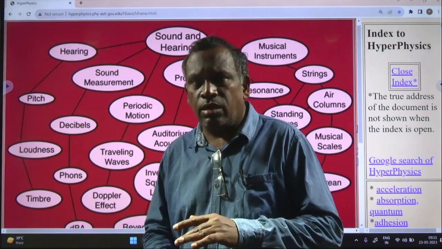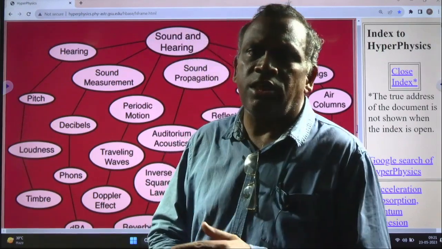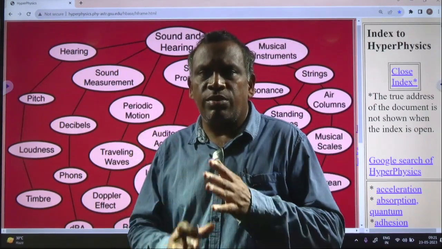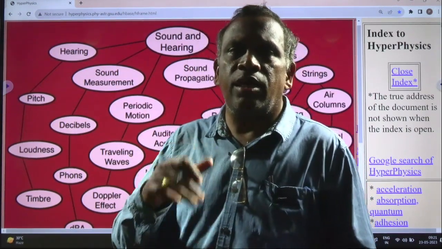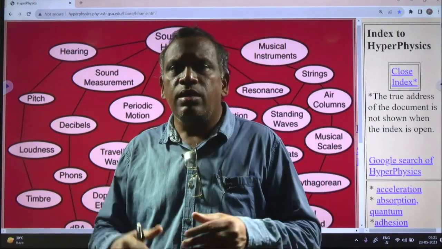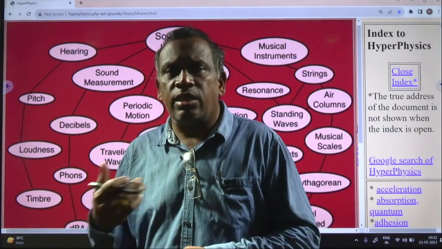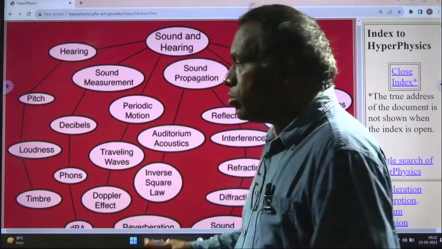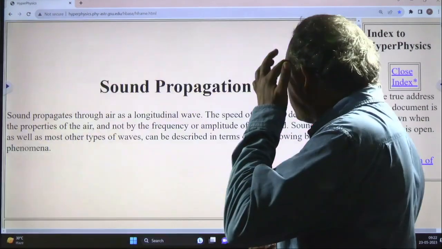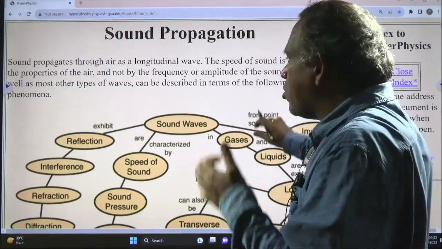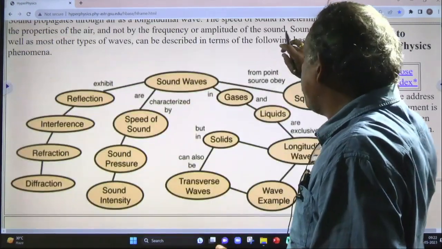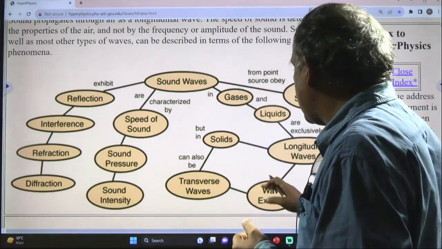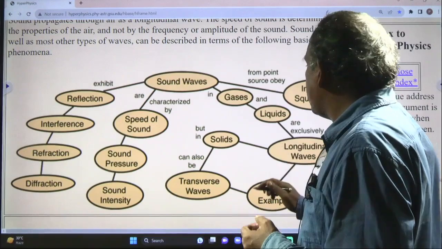If the direction of propagation is perpendicular to the direction of the vibrating particle, in such a case we call it a transverse wave. Sound waves are longitudinal waves. Now we will look at sound propagation, the speed of sound and intensity, and transverse and longitudinal waves.